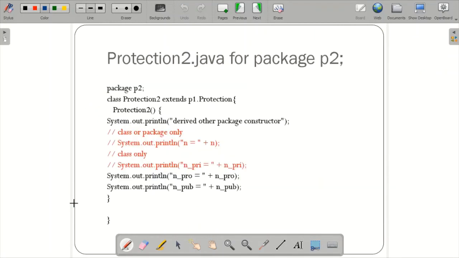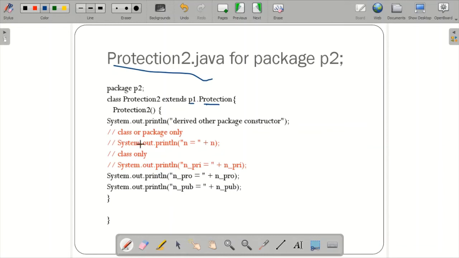Okay, so here as I told, package 2, one is protection2.java, which will show you the example of subclass. So class protection 2 extends p1.protection. Why p1.protection? Since package is there, so package dot operator class name protection. So protection 2 extends, right? So whatever the value is there, that will be printed. In addition, in protection 2 I have defined the derived other package constructor.